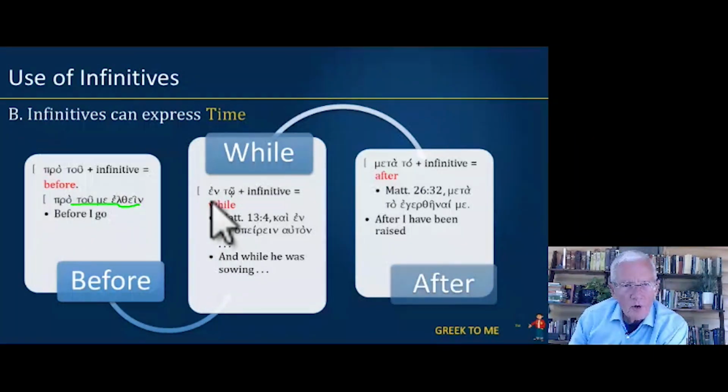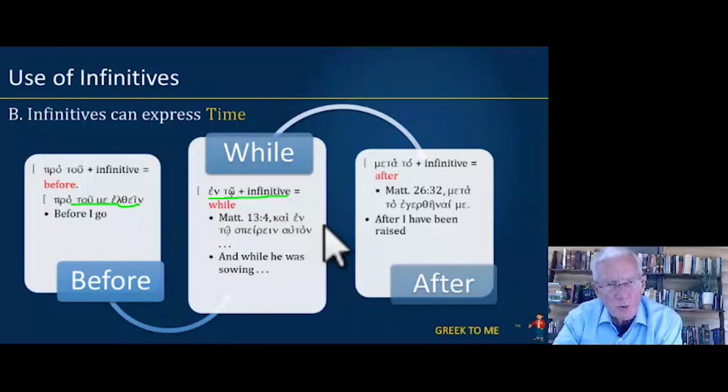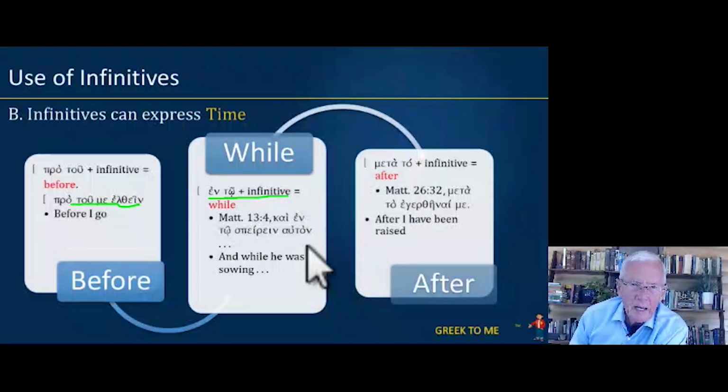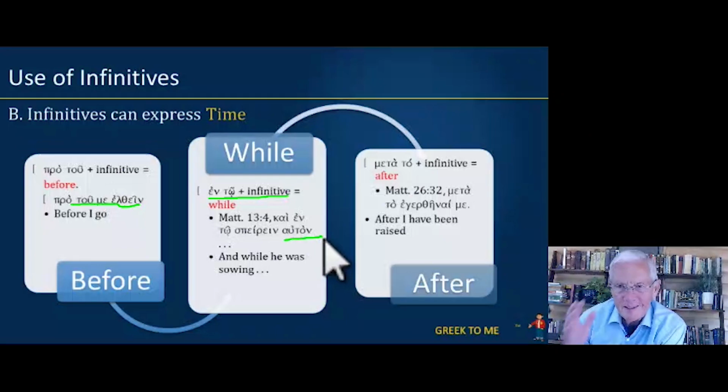Now we also have the use of en to. That's a dative case with an infinitive, and this is translated as while, and it's going to come out sounding just like a present participle in the predicate position. So from Matthew 13:4 in the parable of the soils, we have en to speirein auton. Now auton again is the subject of the infinitive. And so it's going to be translated, and while he was sowing.